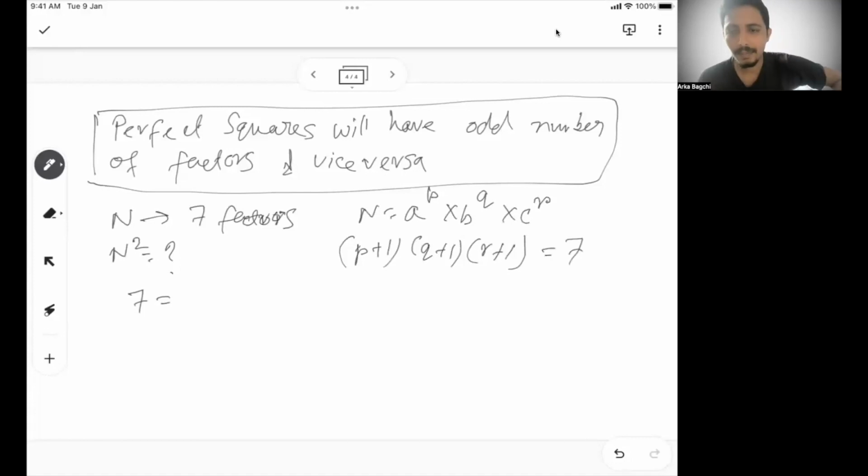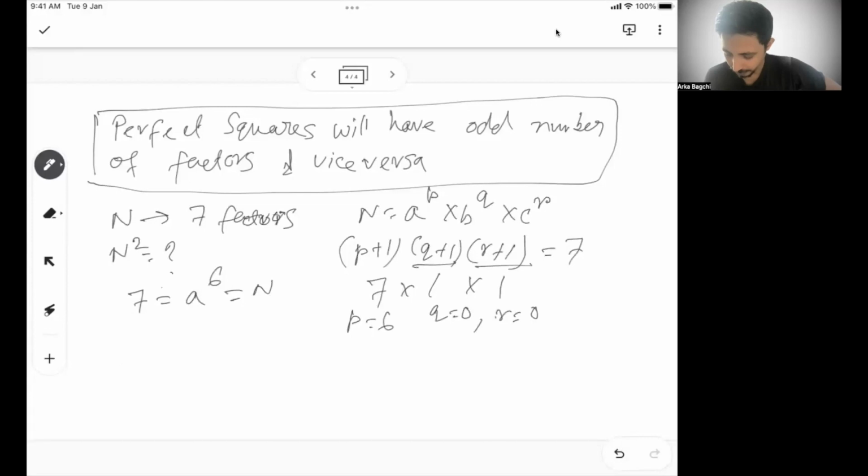Now 7, you can write as a multiplication in only one way, that is 1 into 7. Or for easy understanding, let's say 7 into 1 into 1. If this is 1, then q is 0. If this is 1, then r is also 0. And p is 6. So can I say n is nothing but a to the power 6. That's why it has 7 factors. So basically, how am I trying to figure out if it has 7 factors?